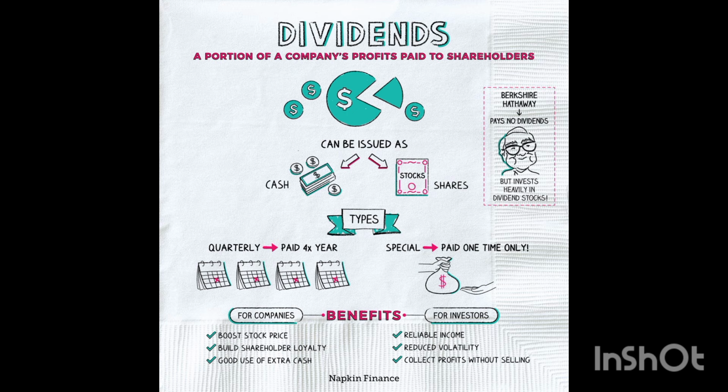For the investors, it will be reliable income, reduced volatility, and collecting profits without selling. Basically, you have to invest to earn a dividend.